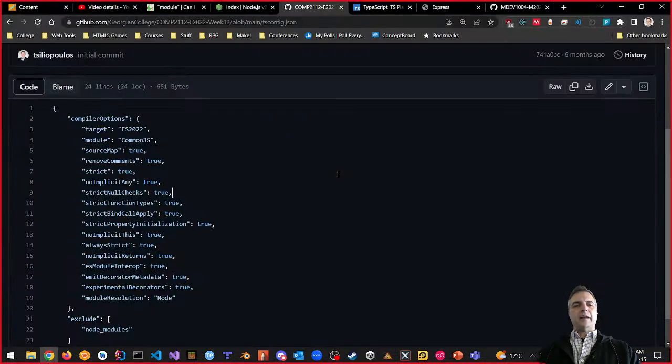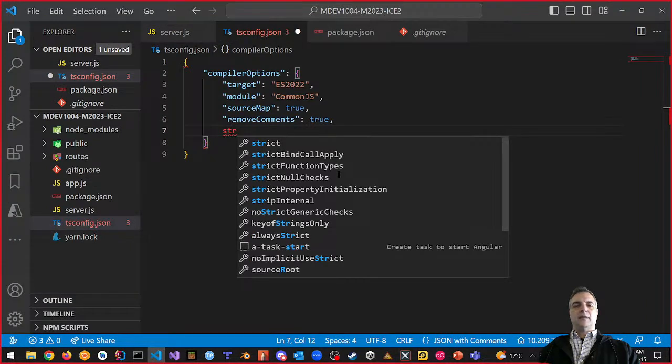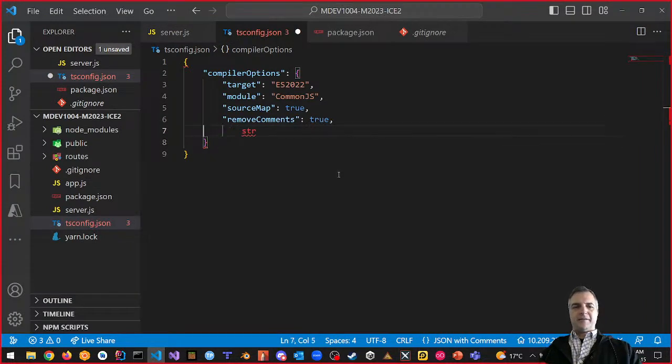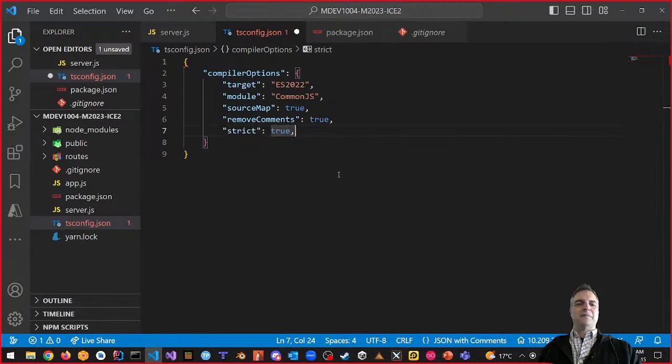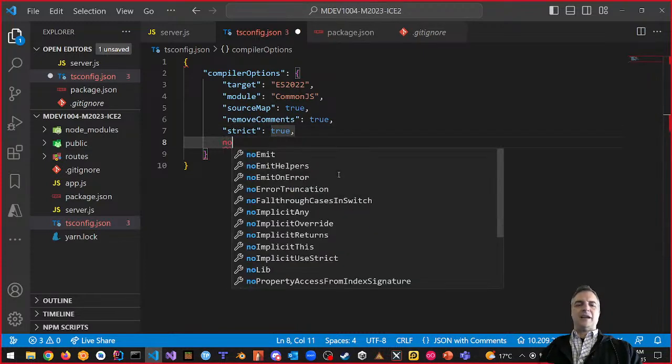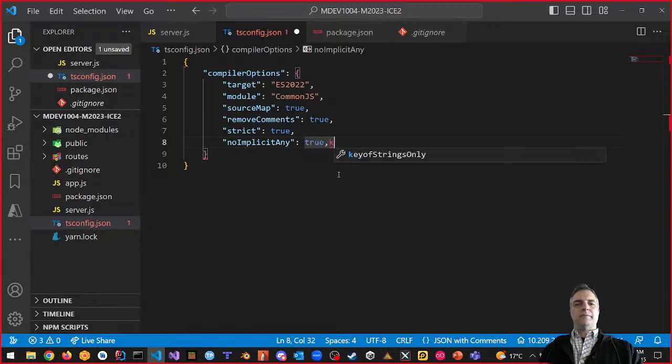And then the next one is, do we want it always strict? The answer is yes. So strict, true. Oh, man, today is one of those days where it's not doing what I'm telling it to do. No implicit any: true, definitely want that, so we're not going to have weird implicit anys.